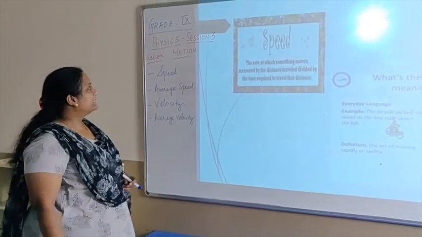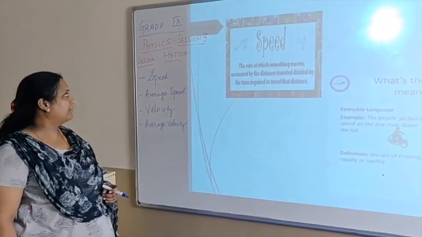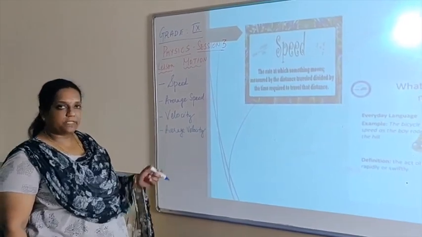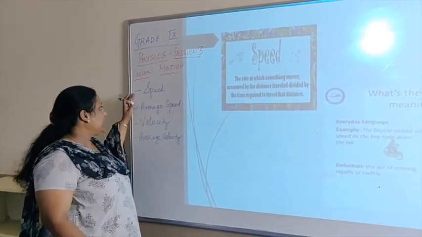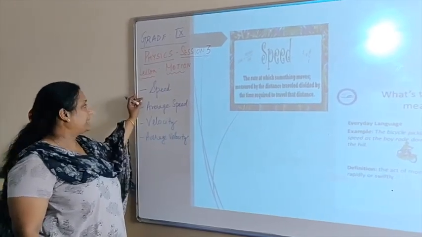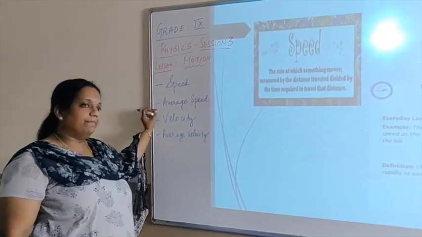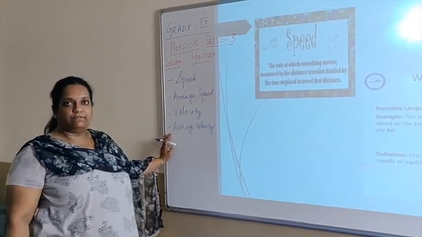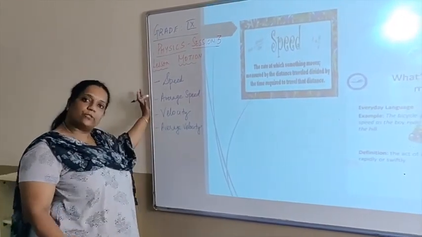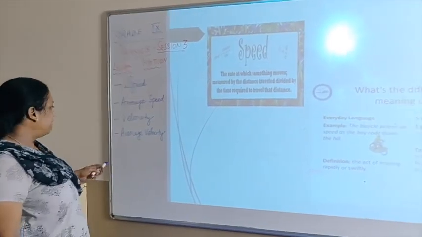We now begin with the third session of the chapter Motion from your physics part of science. I already told you in the previous session that we will be starting with the concept of speed, moving on to average speed, then learn what's velocity and average velocity. We will aim at completing this much in today's session. So we will begin with speed.